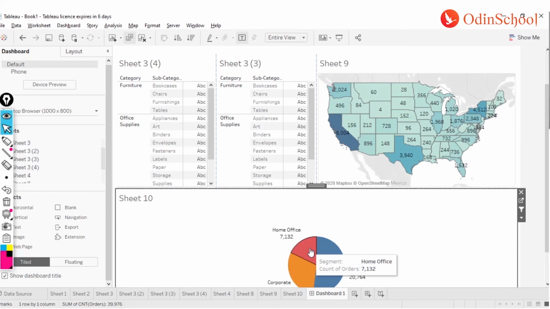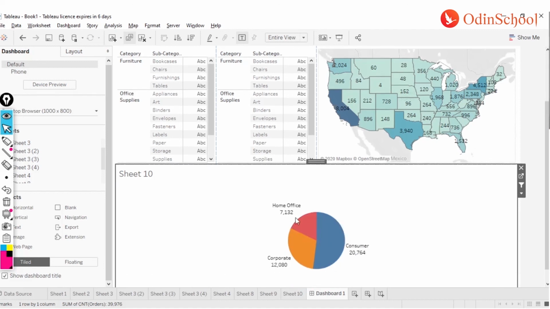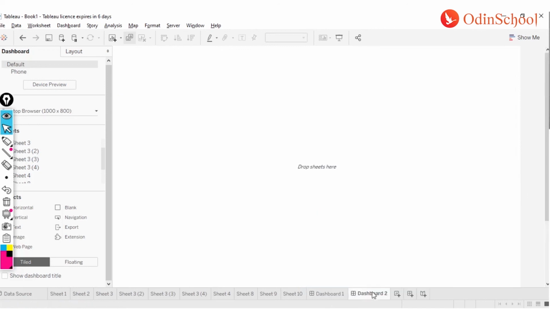There's a lot of things that we can do with the navigation options over here. Like you click on a certain sheet and it goes to the next dashboard. It can just go to the next dashboard. It can also filter the next dashboard. Like, if I am on this worksheet and I'm clicking on the home office over here, it will automatically navigate to a new dashboard which is already created, and in this it will filter.